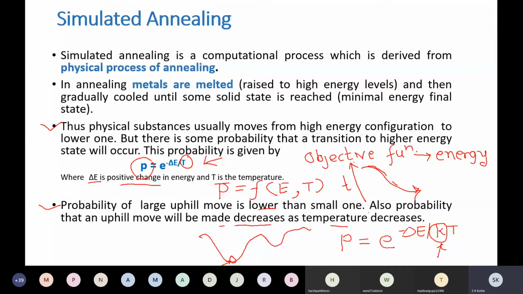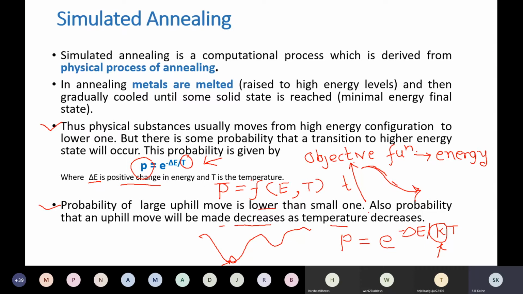In the physical valley descending that occurs during annealing, the probability of a large uphill move is lower than the probability of a small uphill move. Also, the probability that an uphill move will be made decreases as the temperature decreases. Initially you are allowed to make uphill moves, but as time progresses and temperature decreases, the probability decreases.